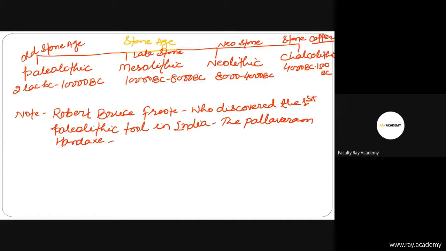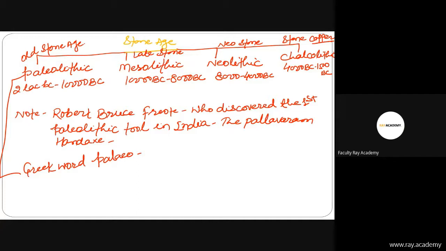Friends, the term Paleolithic is derived from the Greek words: paleo, which means old, and lithic, which means stone.